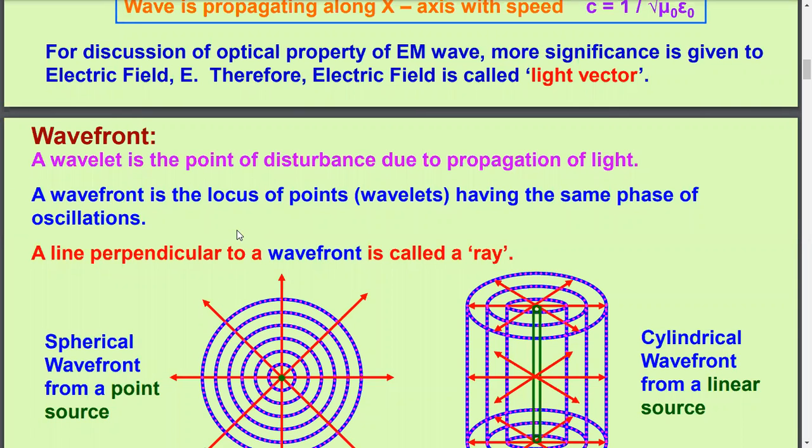Here we will define that separation between two wavefronts is wavelength. And there you have seen that crest travels with a particular speed, and that speed is called wave speed. Here, wavefront itself will travel with a particular speed, and this will be termed as wave speed.